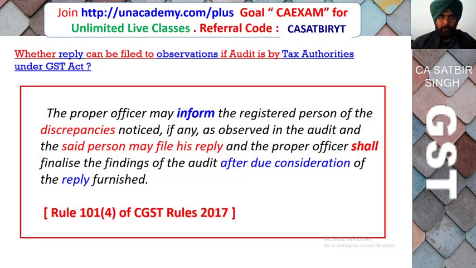So whether reply can be filed to observation if audit is by the tax authorities? In this case, proper officer may inform the registered person of the discrepancy noticed, if any, as observed in the audit, and the said person will file the reply to the proper officer, and thereafter the proper officer will consider this reply before finalizing his audit report.